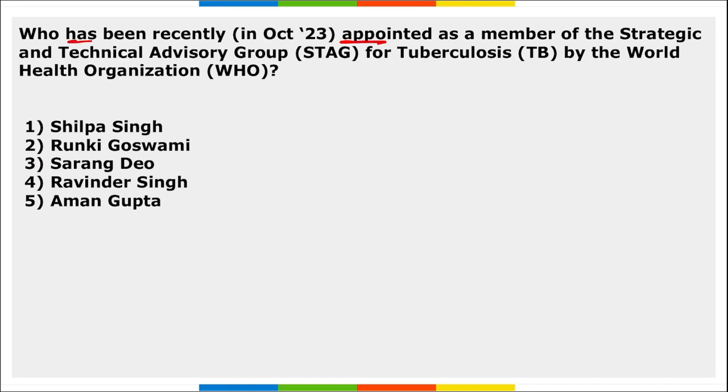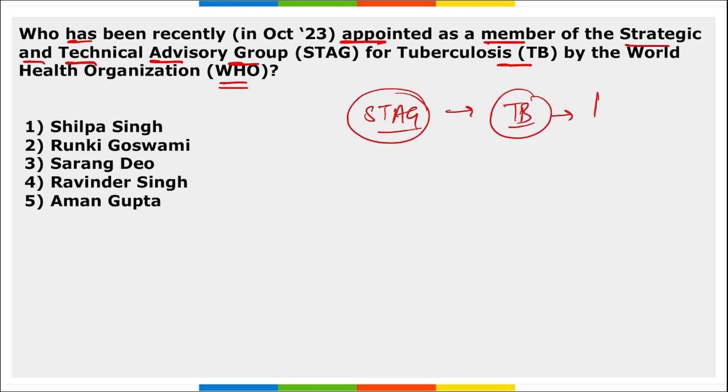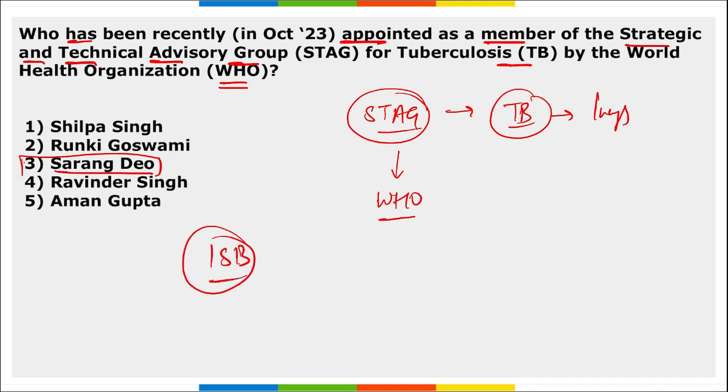Then, who has been recently appointed as a member of the Strategic and Technical Advisory Group for TB by WHO? So this STAG is the Strategic and Technical Advisory Group that was set up for tuberculosis disease. It affects your lungs. It is a communicable disease. This was set up by WHO. The question asked here is, who has been appointed as a member to this STAG of tuberculosis? Here, Sarang Dio. Right? He has been appointed as a member to this STAG. And remember, Professor Sarang Dio is a professor of operation management at the Indian School of Business. Correct? And he will be a part of the 15-member expert group that was set up by WHO for eliminating or eradicating this tuberculosis.